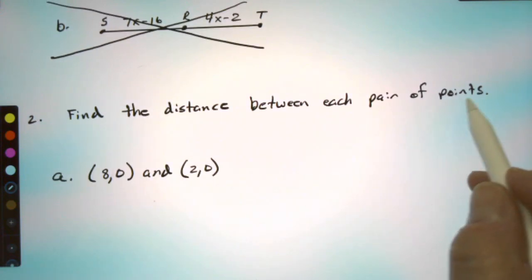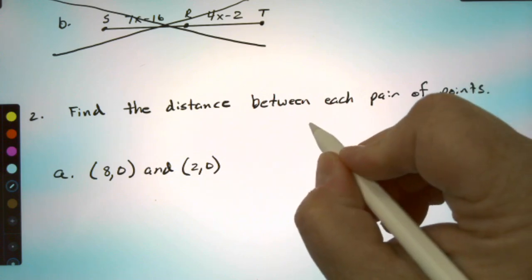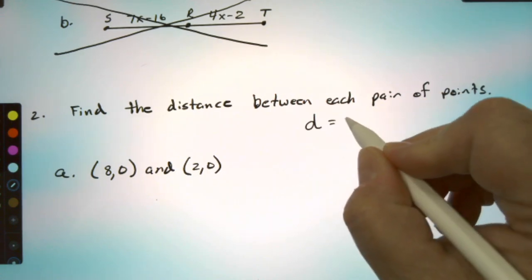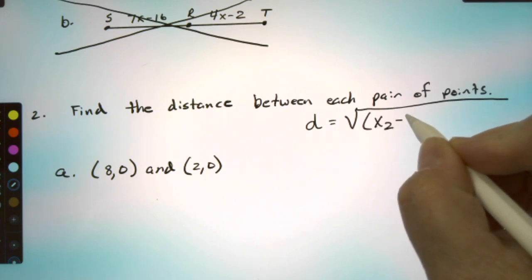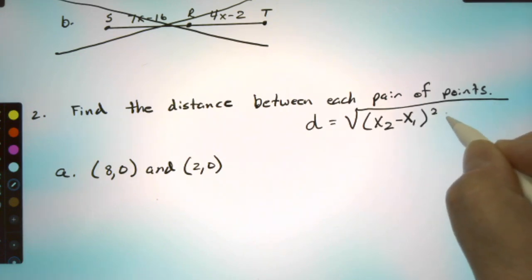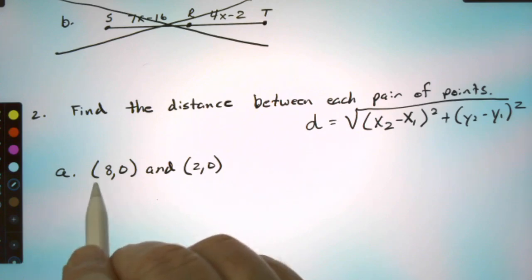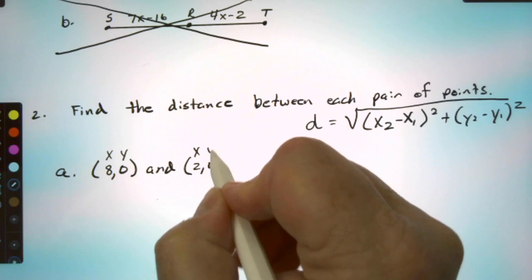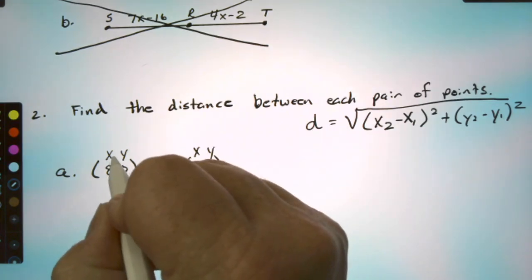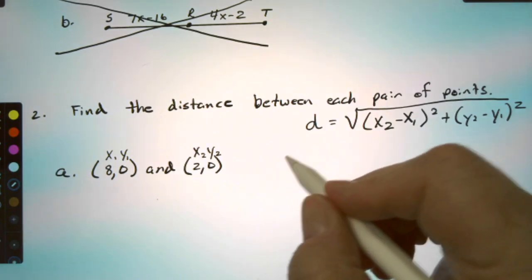Find the distance between each pair of points. Okay, so we're going to use our distance formula, and I'm going to go ahead and write it up here. It's X sub 2 minus X sub 1 squared plus Y sub 2 minus Y sub 1 squared. Okay, so now here I've got two sets of points. Here's X, Y, X, Y. So these are going to be my 1s. These will be my 2s. Okay, so here we go. I'm going to put it into the formula.